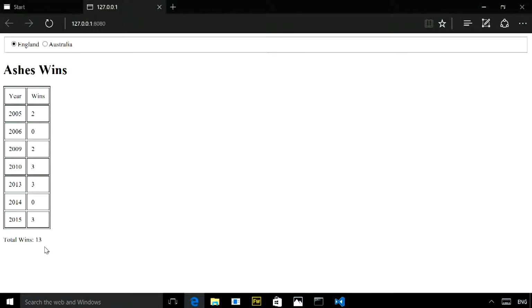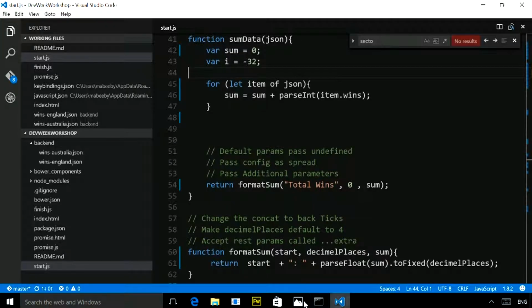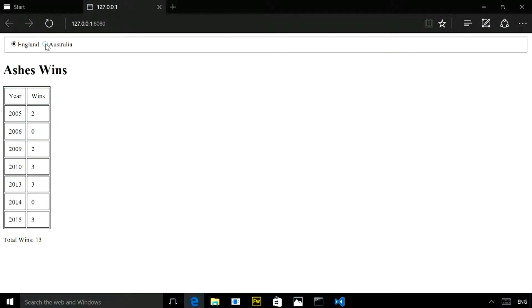There we go, and then the total wins. Just to compare England versus Australia while we're there. Now we've got the real results. Australia have won 15, England have won 13. But I think overall England have won more of the series, because there's been more draws and stuff. Probably should have thought that through a little bit more.